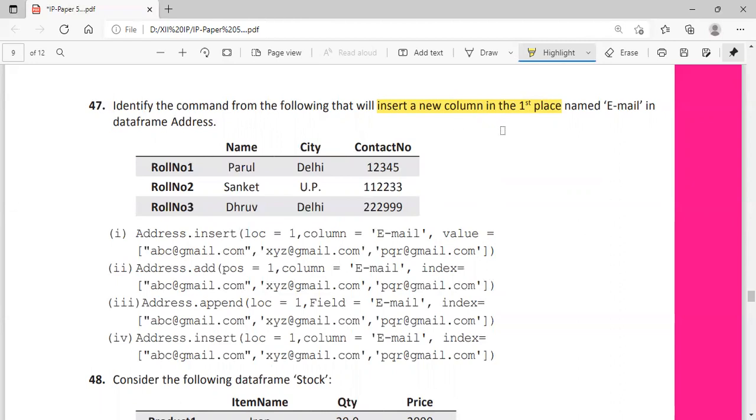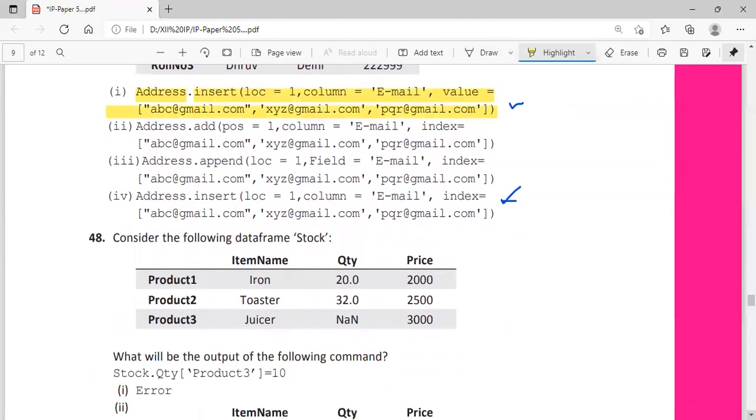So the insert function: options 1 and 2 have the insert function. Now we will see loc 1, column is email. That is also correct. Here value, and here index. So this is wrong. Here we have to give the value for the column. So option 1 is the correct answer. The insert function will add a new column to the specified location.